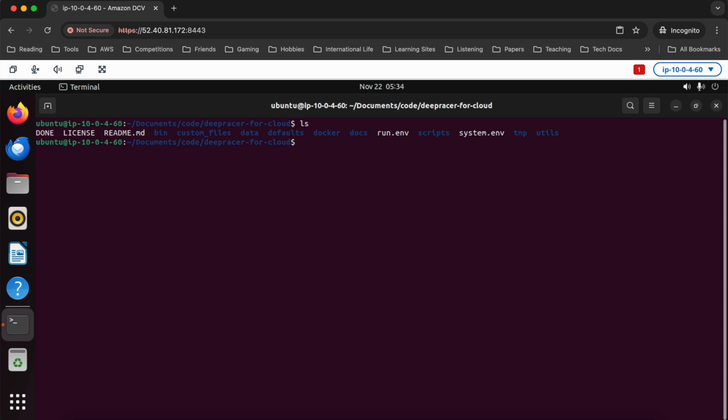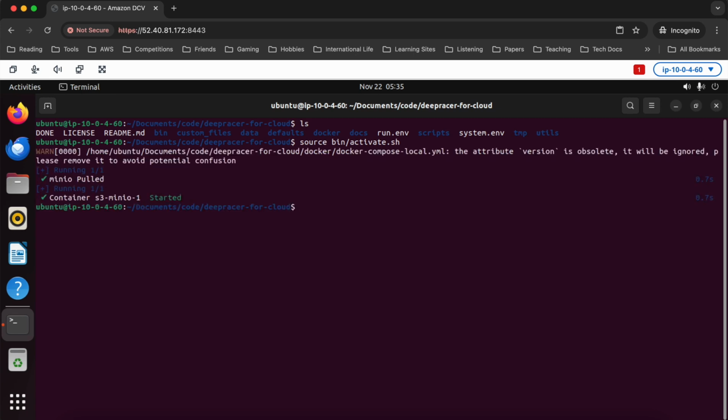Leave it at defaults. When we are ready to actually start using deepracer, we would do source bin activate. And let's see if this works. There are some issues with this sometimes if we didn't do our system.env and run.env correctly. So let's see what happens here. Okay. That is good. It looks like everything actually worked.